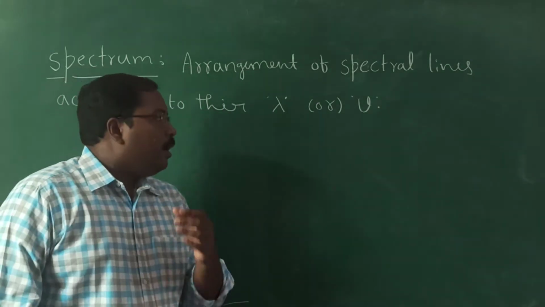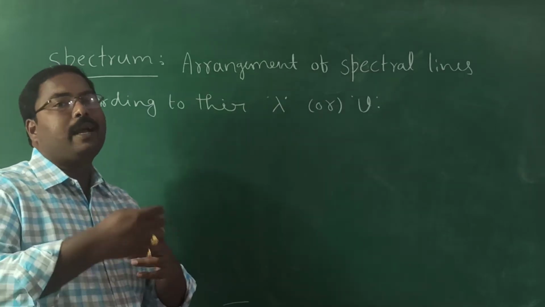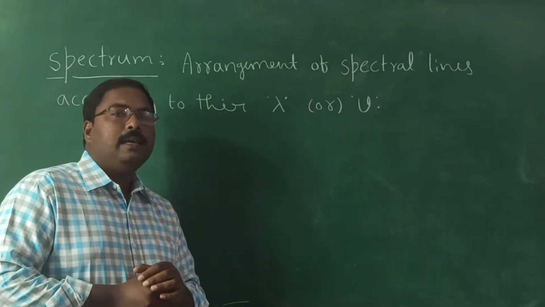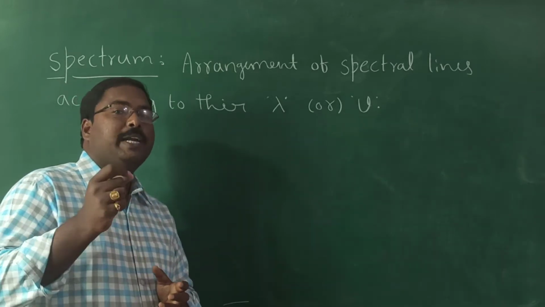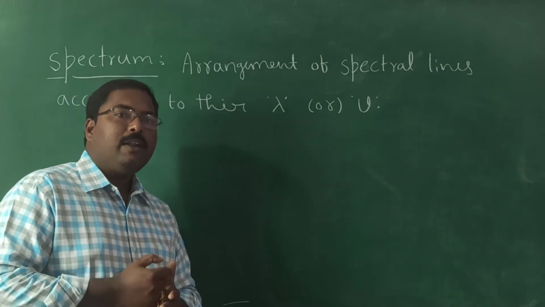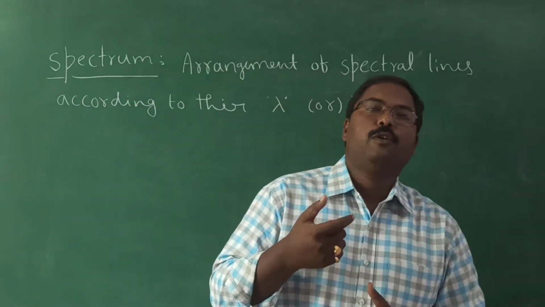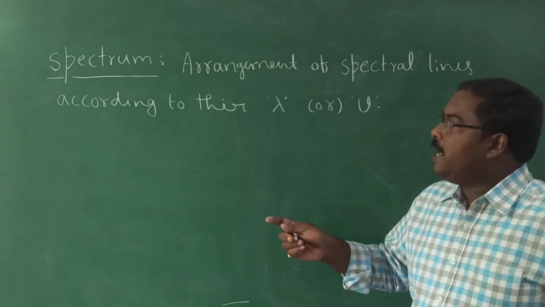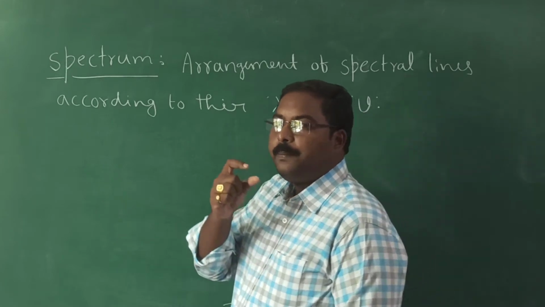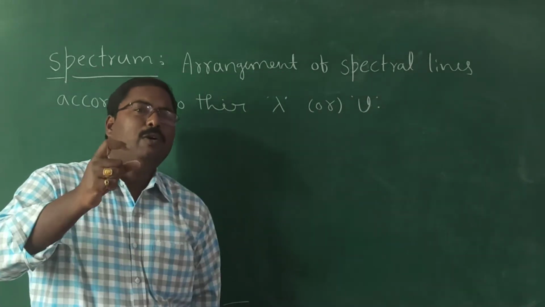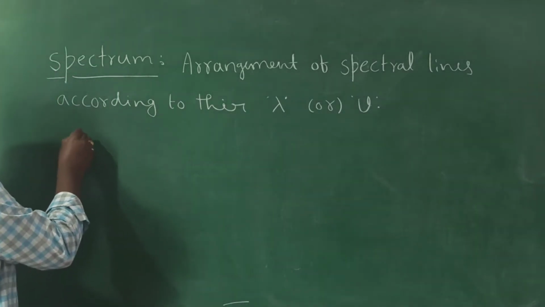Now, coming to the practical observation of this spectrum. How can we record the spectrum? The apparatus or device used to record the spectrum is known as a spectrometer, or simply a spectroscope. It is also called a spectrograph. And the study of these spectral lines is known as spectroscopy, which is one of the branches of chemistry. We don't need all those things. Simply note down one or two important points useful for us.